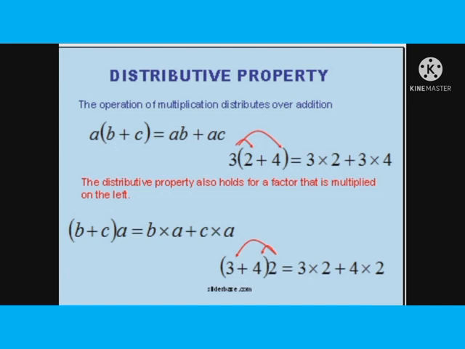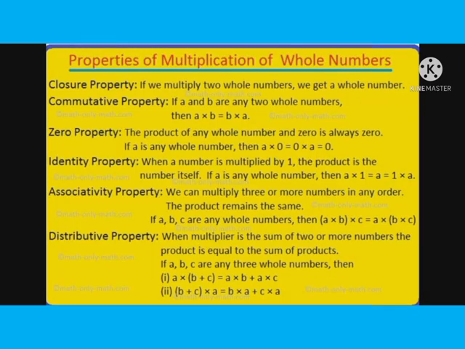Commonly, addition and multiplication obey all the properties, that is closure, associative, commutative and distributive. Subtraction and division will not obey most of the properties. Okay, so next we shall move on to the properties of multiplication of whole numbers.